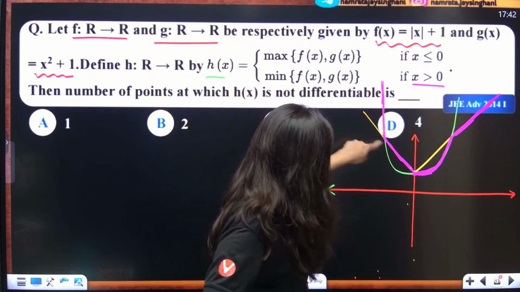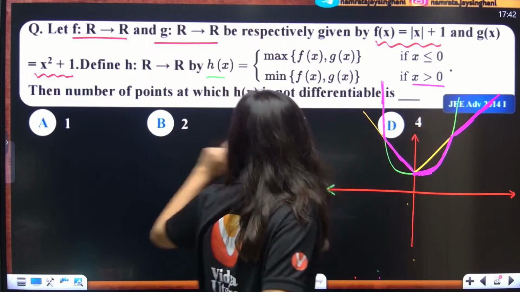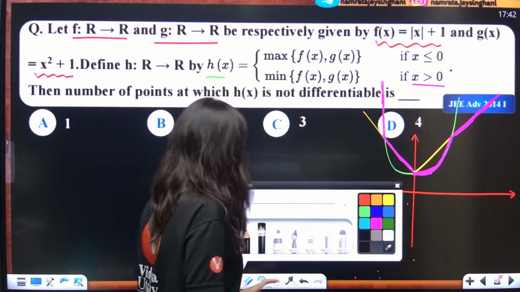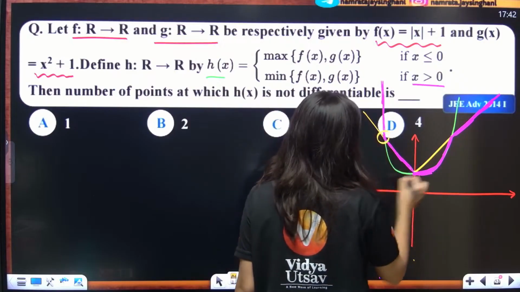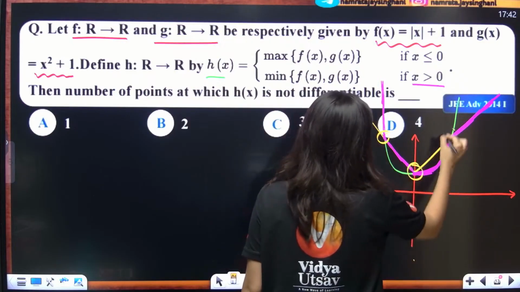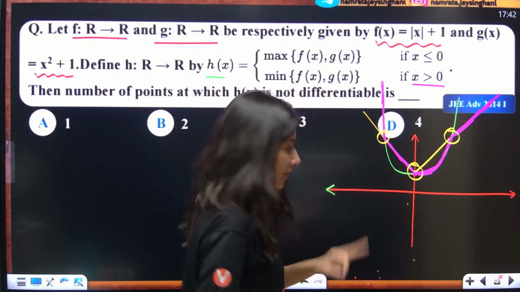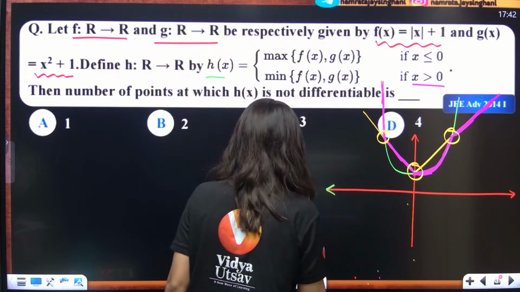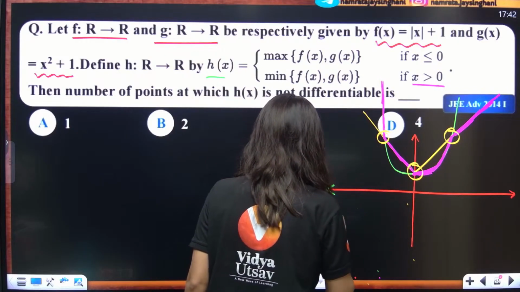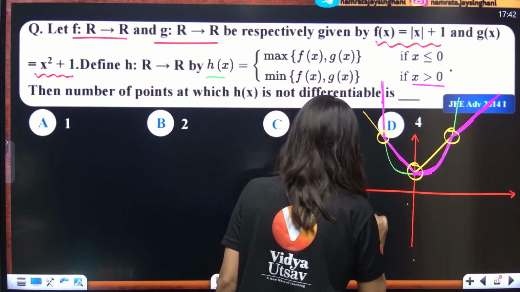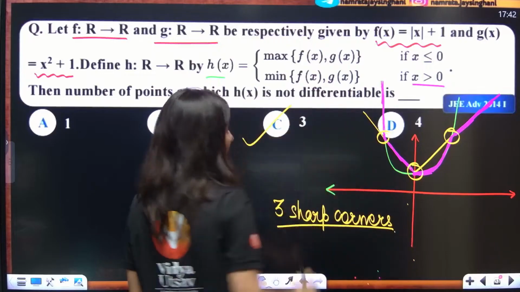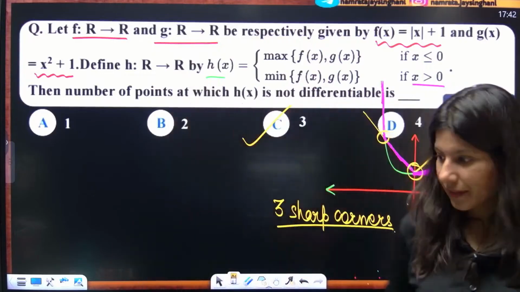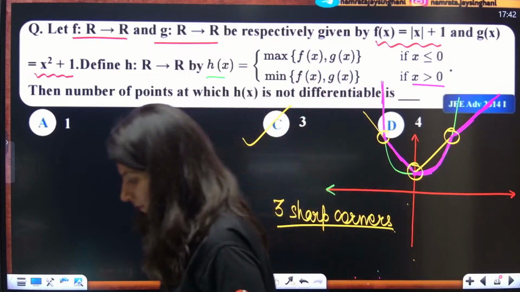So this, and this. Number of points where h(x) is non-differentiable. Come on, this is a very easy question. Can you see a sharp corner over here? First, second, and then third. So 3 sharp corners. So the correct answer of this question is option C, absolutely correct. Okay, all right. Yes, getting it?